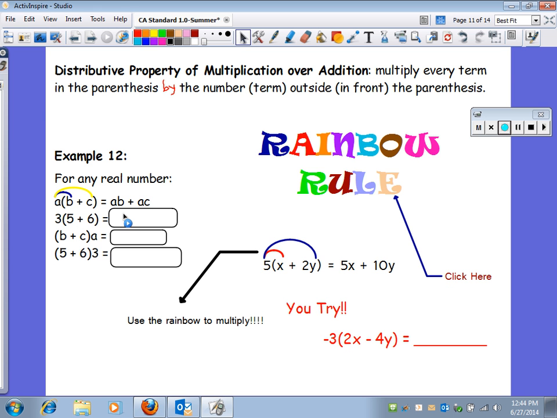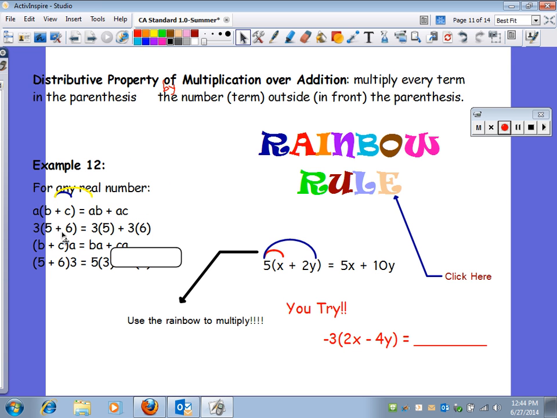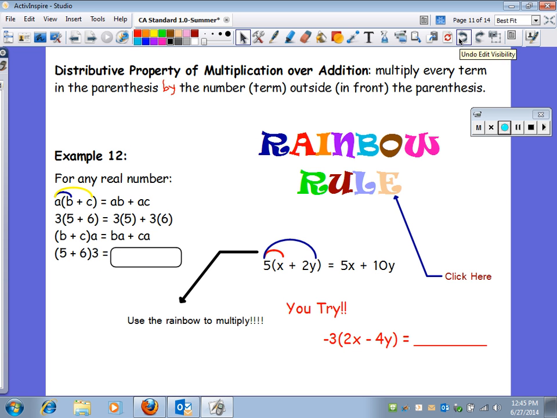What would we get here? We would get 3 times 5 plus 3 times 6. Here we would do rainbow backwards. So you would still get A times B, and you would still get A times C. Notice how they both have an A because the A is outside. The A is being distributed to both terms. The A goes to the B, the A goes to the C. Here the 3 goes to the 5 and the 3 goes to the 6. So it's still going to be 5 times 3 and 6 times 3. You're going to get the same answer you got up here. That's distributive property.